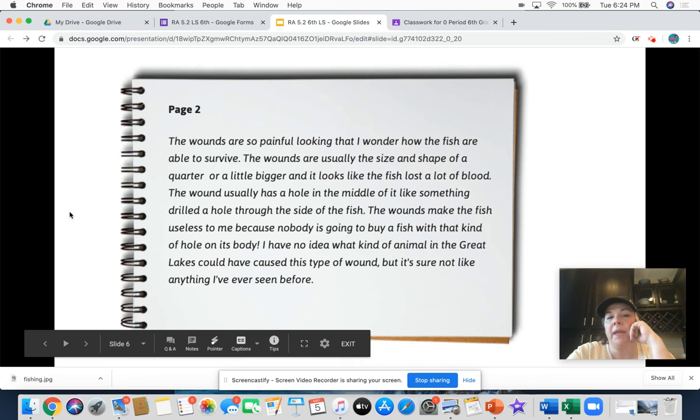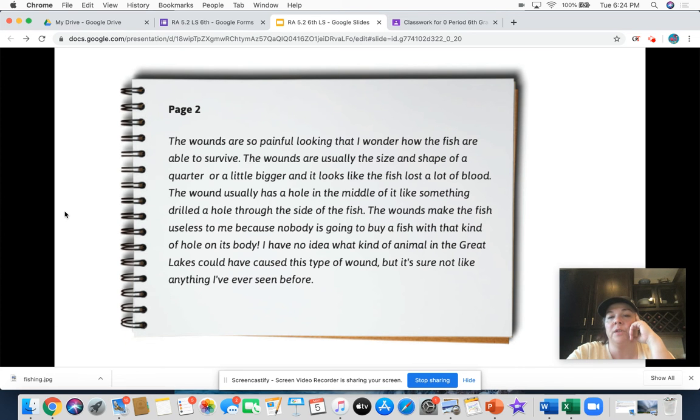The wounds are so painful looking that I wonder how the fish are able to survive. The wounds are usually the size and shape of a quarter or a little bigger, and it looks like the fish lost a lot of blood. Poor fish. The wound usually has a hole in the middle of it, like something drilled a hole through the side of the fish. The wounds make the fish useless to me because nobody is going to buy a fish with that kind of hole on its body. I have no idea what kind of animal in the Great Lakes could have caused this type of wound, but it's sure not like anything I've seen before.